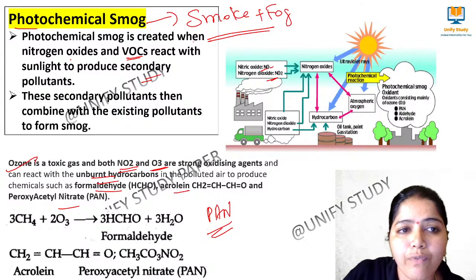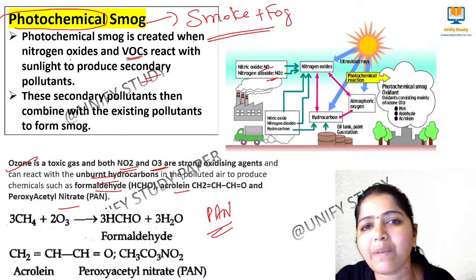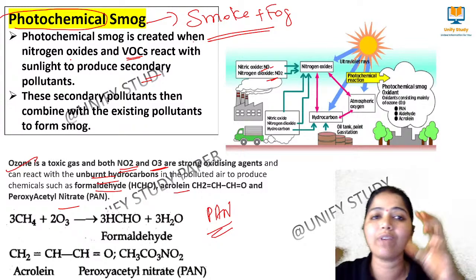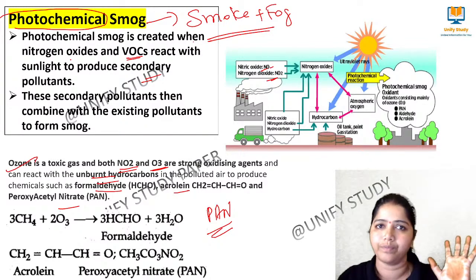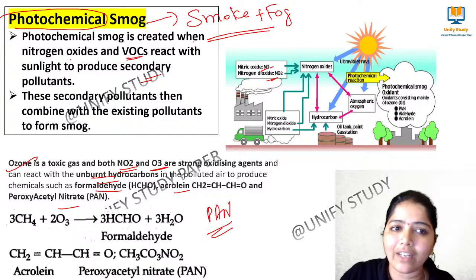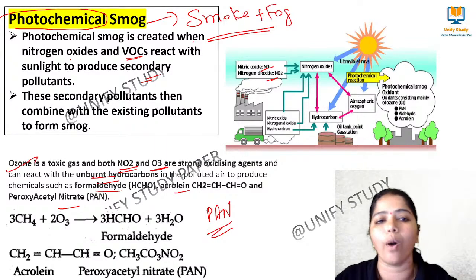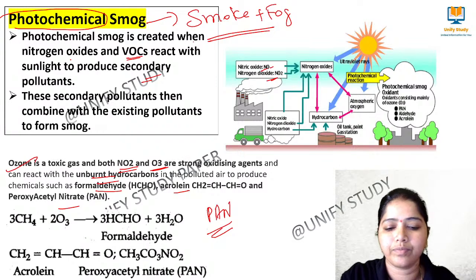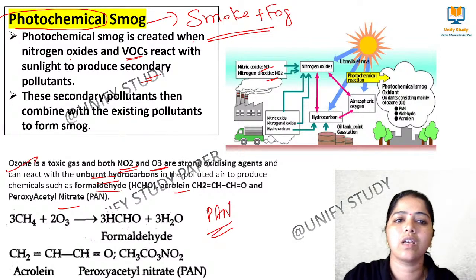We say it is photochemical smog whenever it is interacted with the atmosphere, with the sunlight. So then we have the photochemical smog, whenever the nitrogen oxides and the volatile organic compounds react. Clear? Yes.